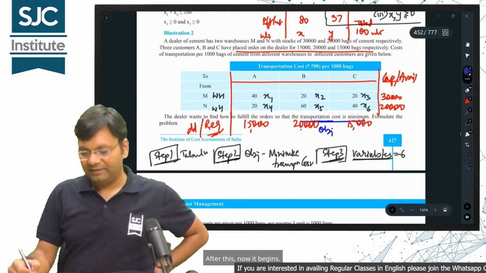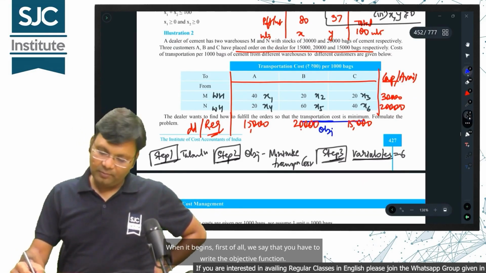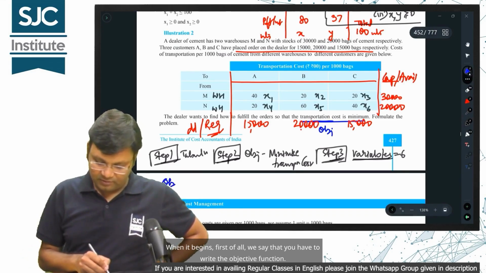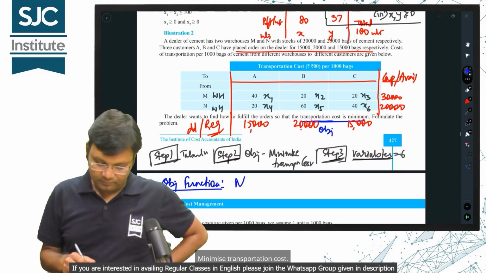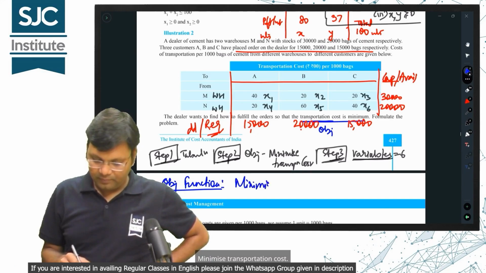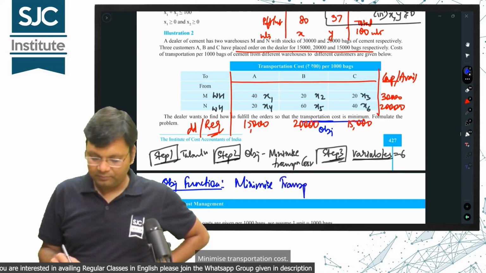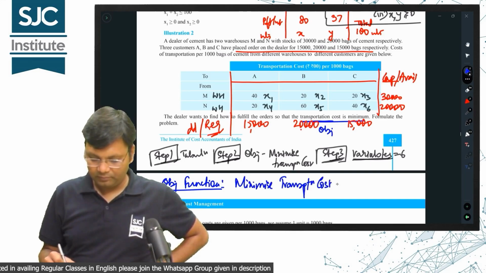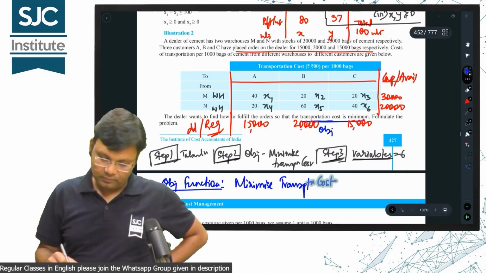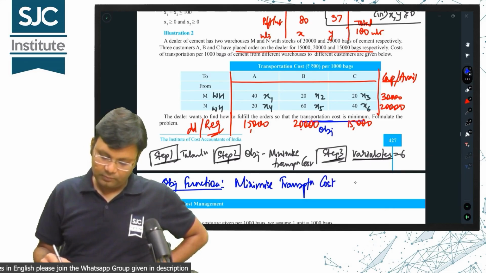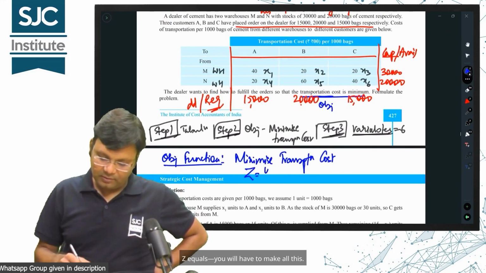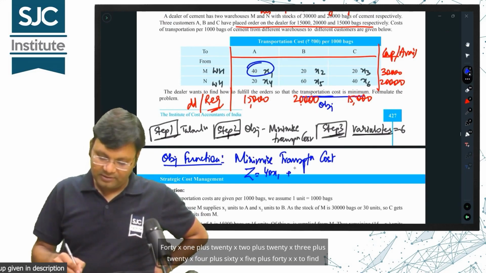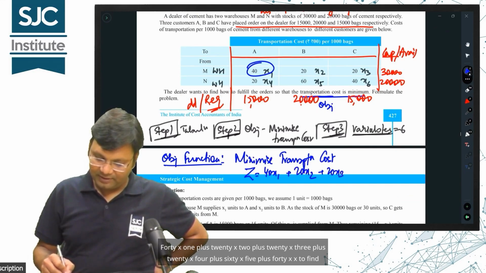After this, now it begins. When it begins, first of all, you have to write the objective function. What is the objective function? Minimize transportation cost. Alright, now what will be the total? Z equals 40x1 plus 20x2 plus 20x3 plus 20x4 plus 60x5 plus 40x6 to find the total cost.